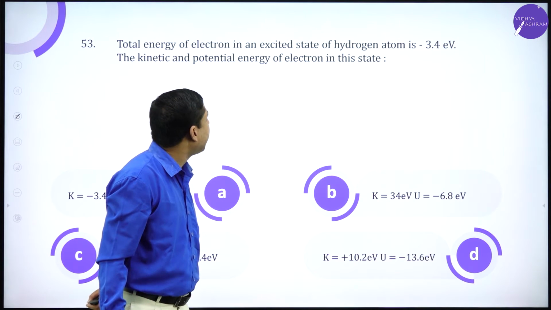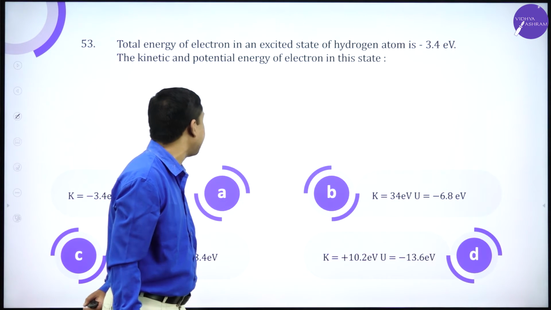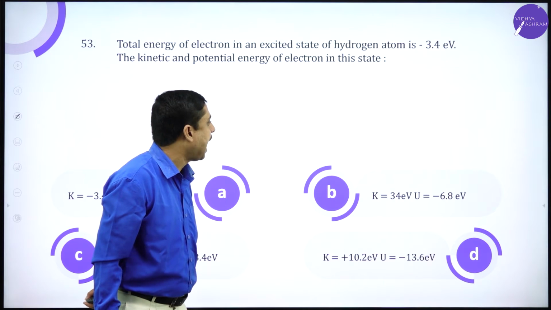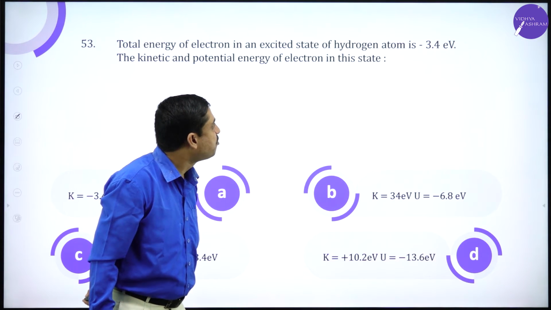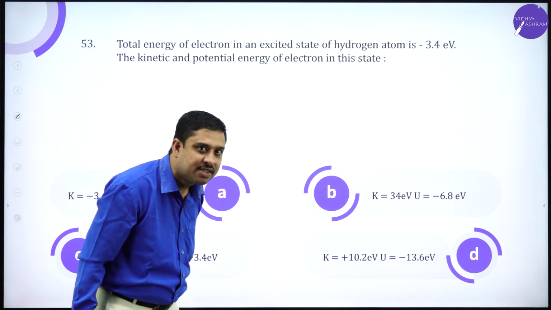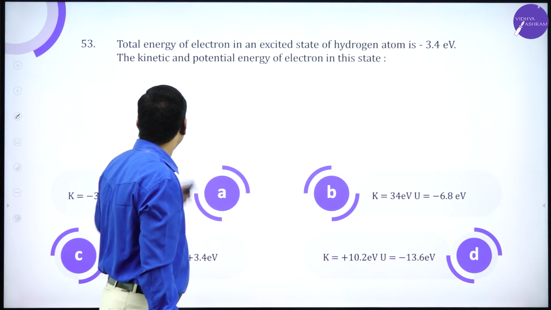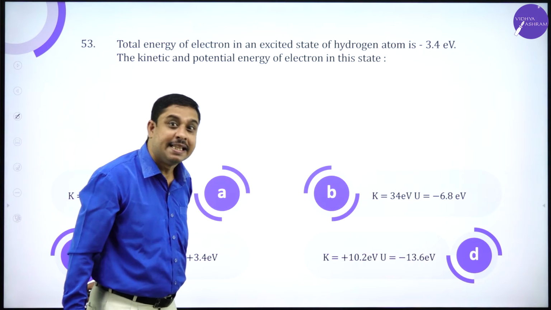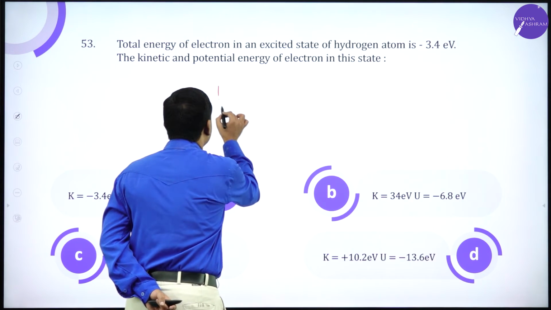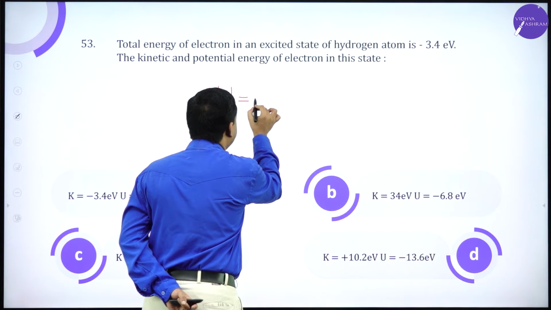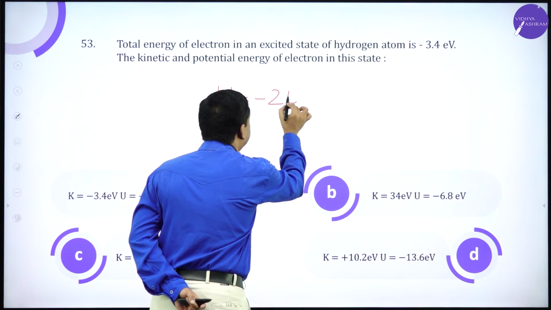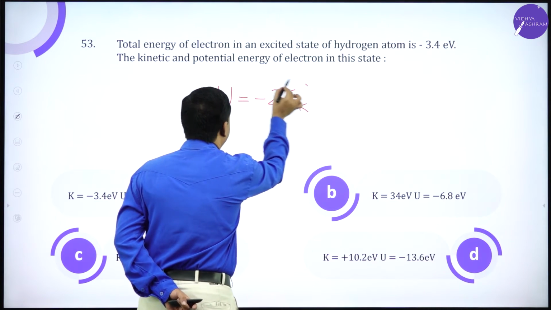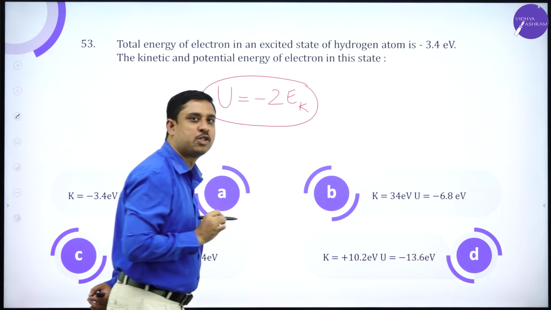Total energy of an electron in an excited state of hydrogen atom is minus 3.4 electron volts. Kinetic and potential energy of the electron in this state: please know this expression.